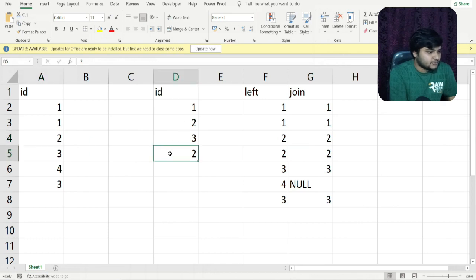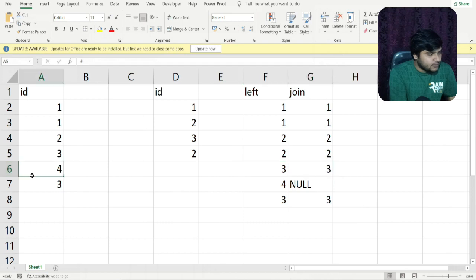So it will again match with this particular 2. So we are getting this row. Now the 3 which is coming here, you can see 3 is present here, so it will match with the 3 in the second table if it is present. So yes, 3 is present here, so it will match 3 with 3. So you can see 3 is coming.